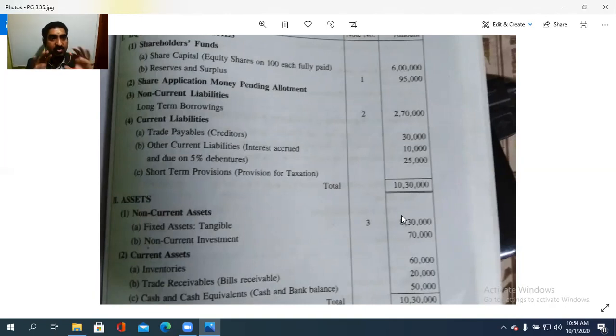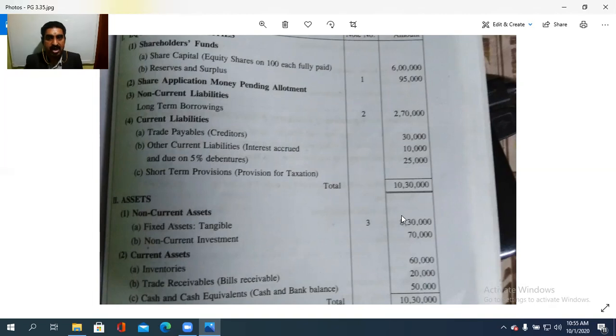The only difference is that we need to prepare the workings in the notes to accounts column. So today we saw how to prepare a balance sheet with the notes to accounts. Tomorrow or the next day, we will see with the adjustments how the notes to accounts and the balance sheet are to be prepared. So please have a look at today's topic.